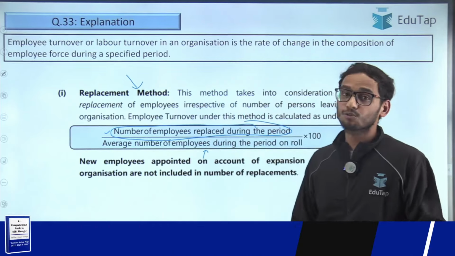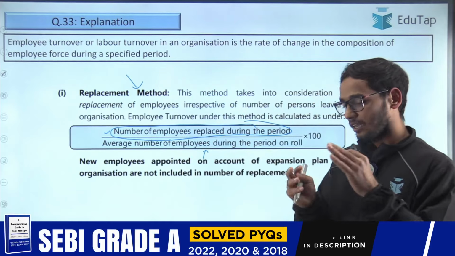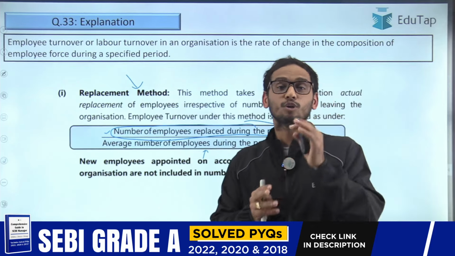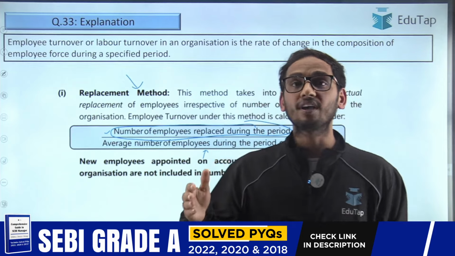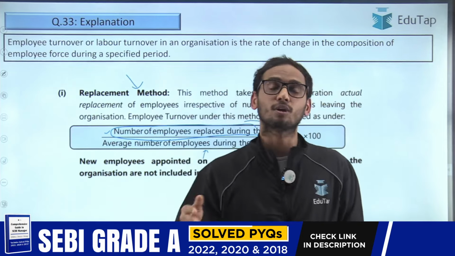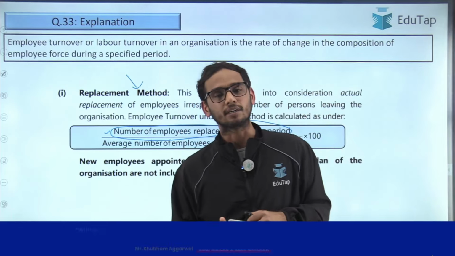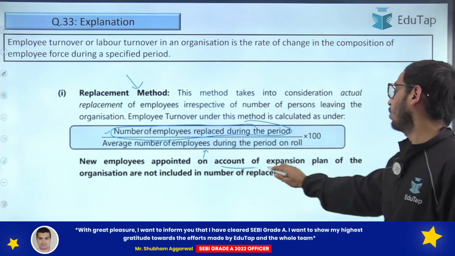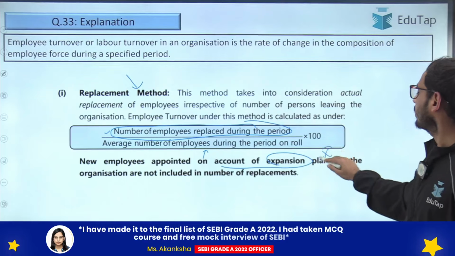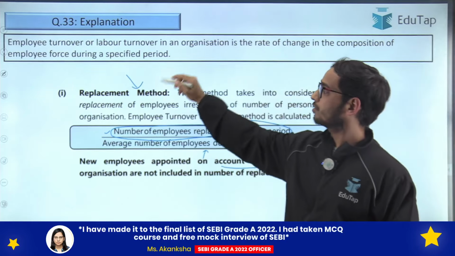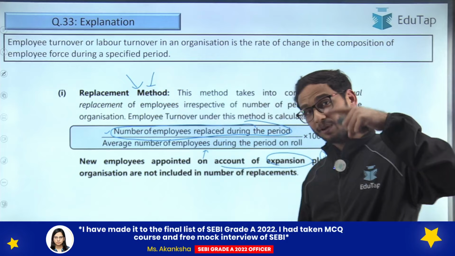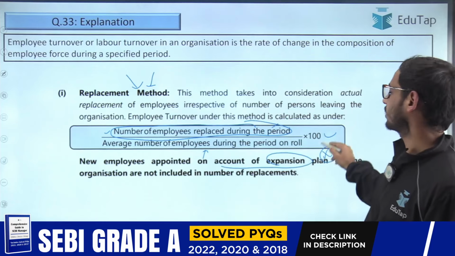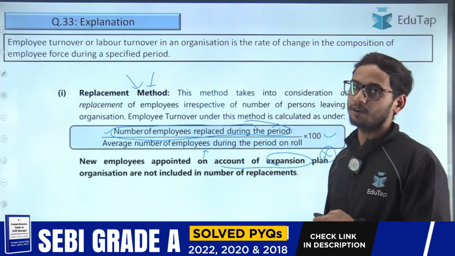So the replacement method says you need to compare how many employees are replaced during the period. You are not going to take the employees who are separated and not replaced. You are not going to include that in the numerator, right? New employees appointed on account of expansion are also not going to be included while calculating labor turnover through the replacement method. Only the replaced employees are going to be added here. Then obviously you are going to find it in percentage form, so you need to multiply it with 100.